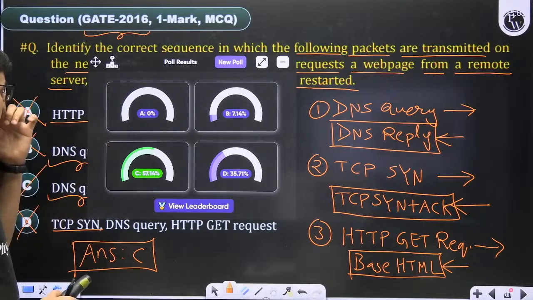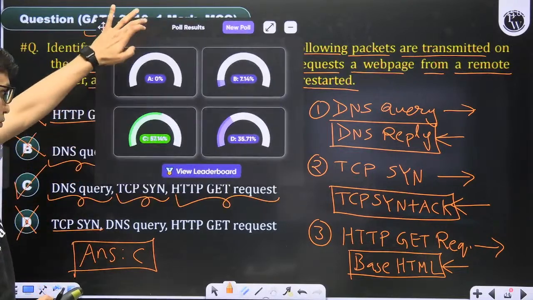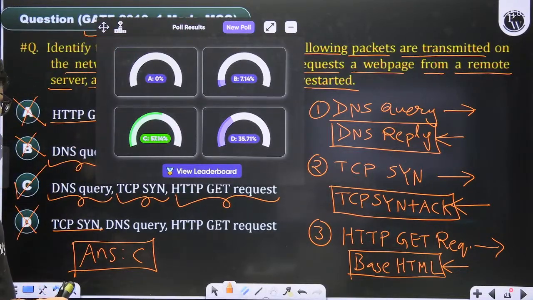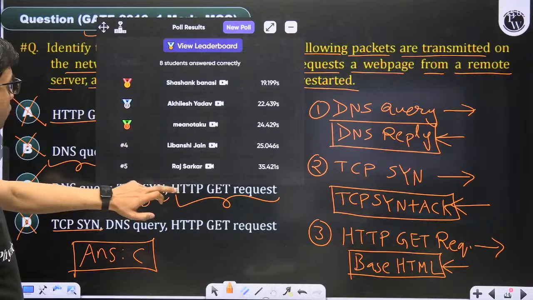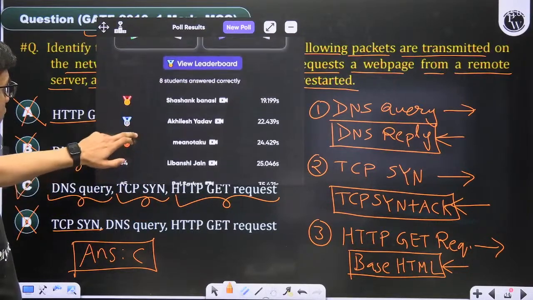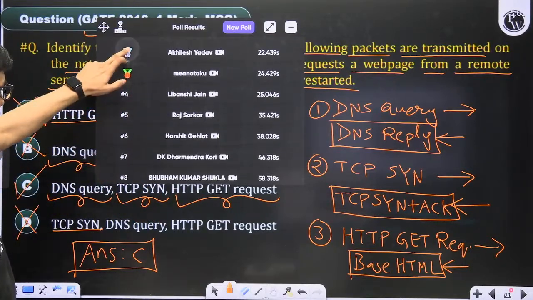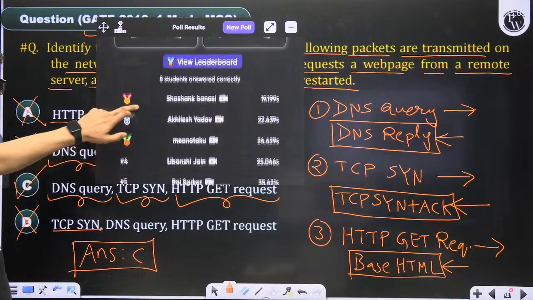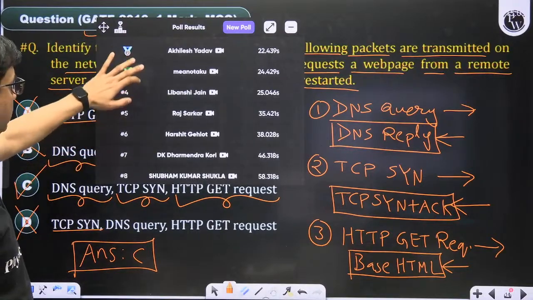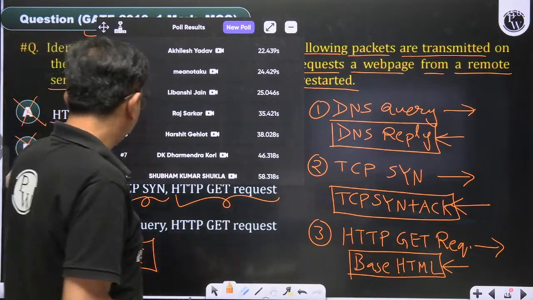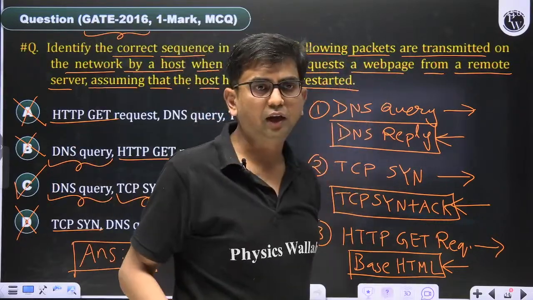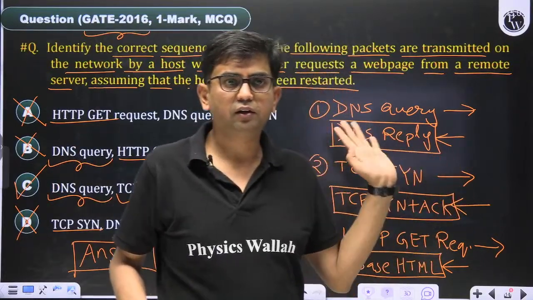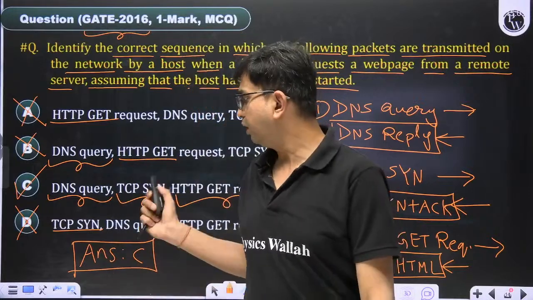57% of people have given the answer C. 35% have given the answer D, TCP first, DNS second, no. These 8 people have answered this question correctly: Shashank, Akhilesh, Meenu, Taku, Libanshi, Raj, Harshit, Shubham, Dharmendra. Is this clear in this question? Is the concept clear or not?